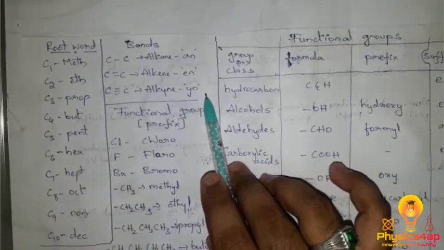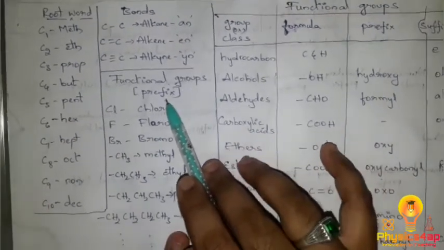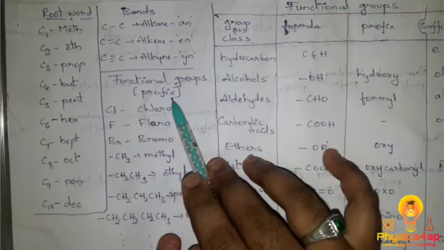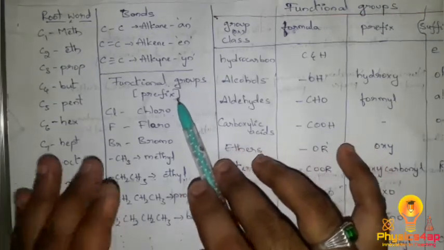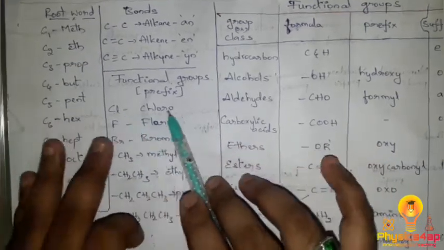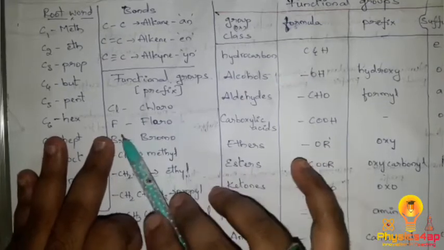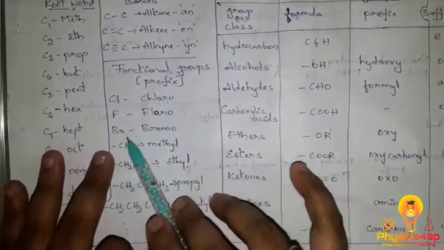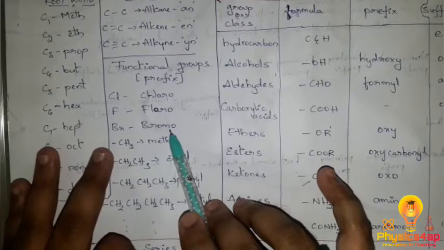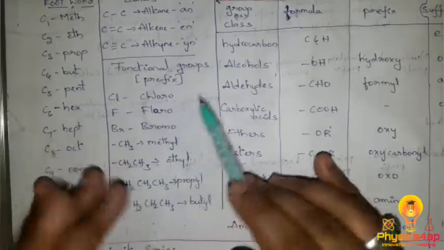And coming to some of the functional groups, which are called the prefixes, that come before the root word. Chlorine we write as chloro, fluorine as fluoro, bromine as bromo, and iodine as iodo.